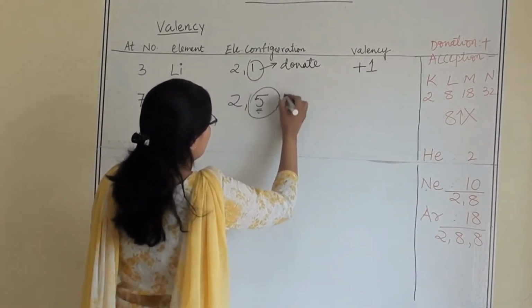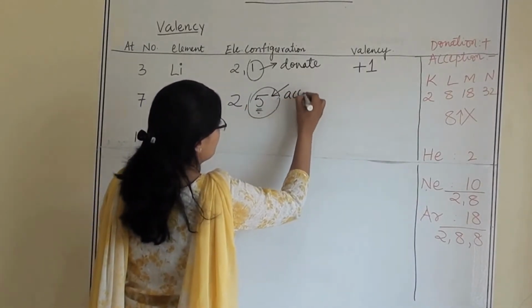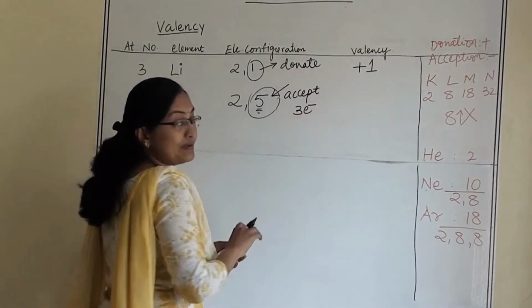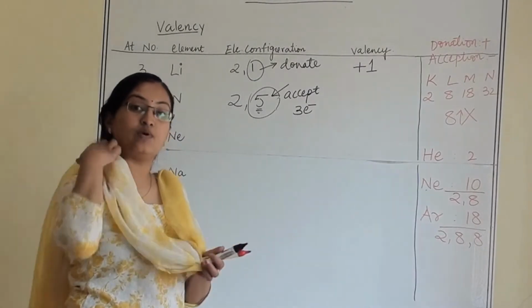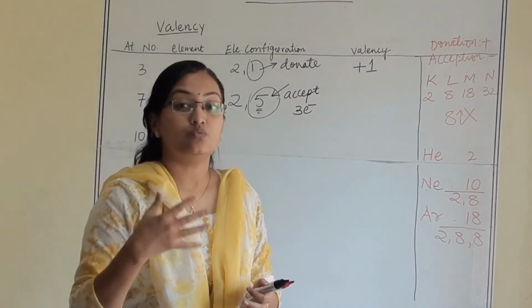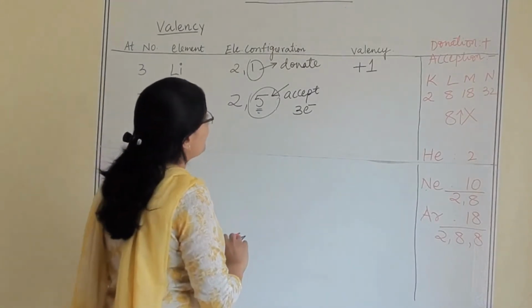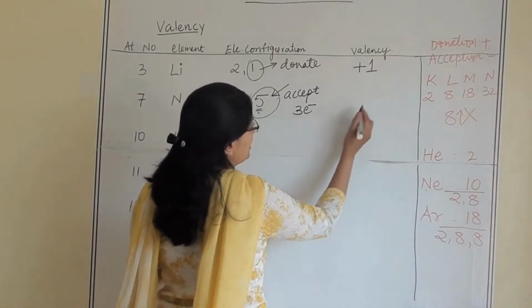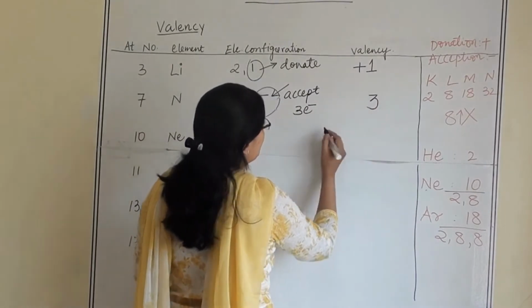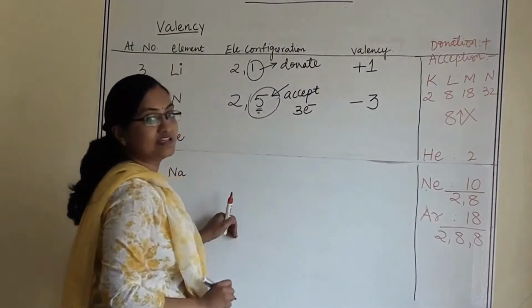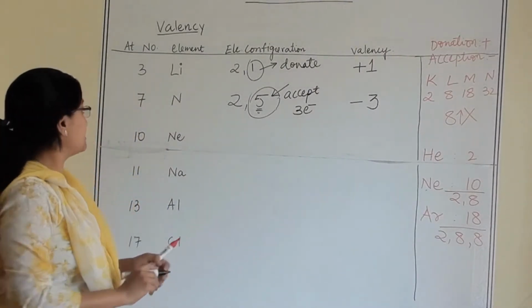So it will accept how many electrons? It will accept 3 electrons. Why? Because it wants to be stable like neon. So here how many electrons has it accepted? 3. So the valency will be 3, and since it has accepted, the charge will be minus.